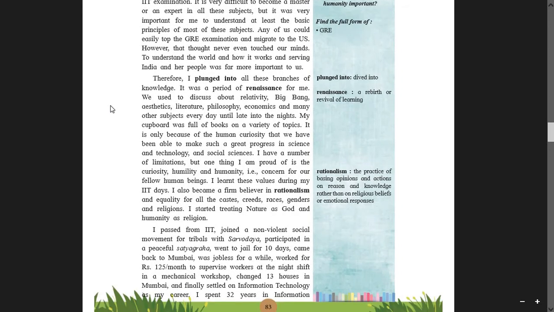Therefore, I plunged into all these branches of knowledge. It was a period of renaissance. That is a period of rebirth. Yes, period of revival, of learning. So it was a period of renaissance for me. We used to discuss relativity, Big Bang, aesthetics, literature, philosophy, economics and many other subjects every day until late into the nights. So students, please take note, these subjects were the topics of discussion.